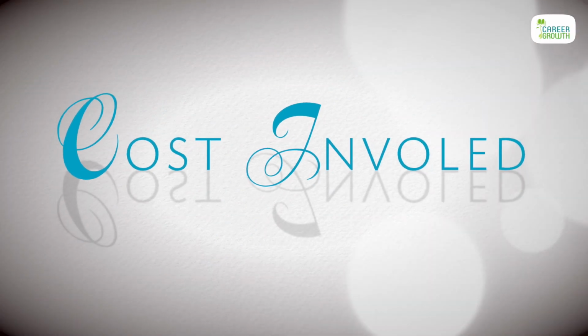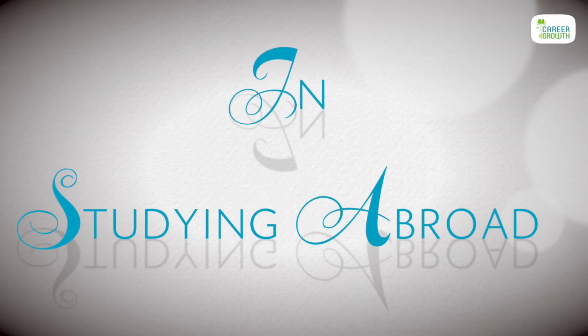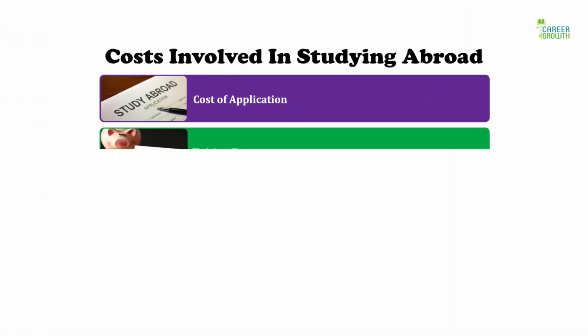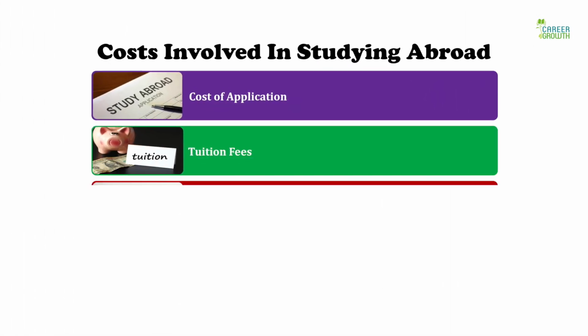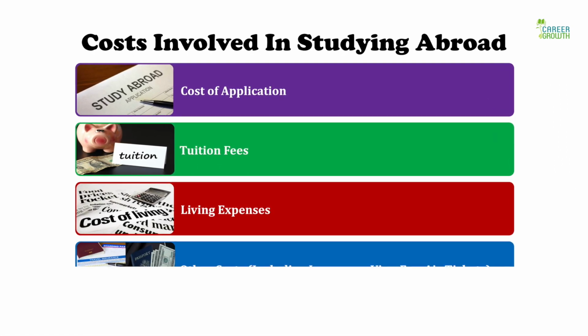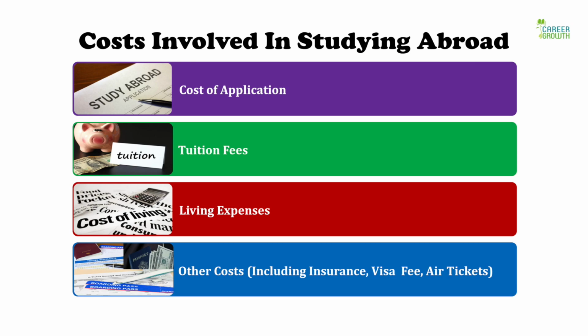Today we'll be talking about the costs involved in studying abroad. In today's episode, I'll be telling you about the cost involved. I would like to tell you the kind of expenses that you will have to keep in mind when you're planning to study abroad. Expenses involved for studying abroad can be divided broadly into 4 categories. The first is the cost of application, second is the tuition fees, third is the living cost, and fourth is the other expenses that you incur.